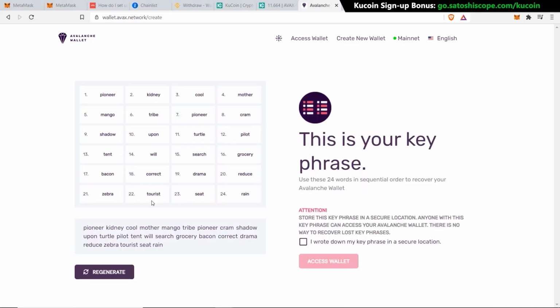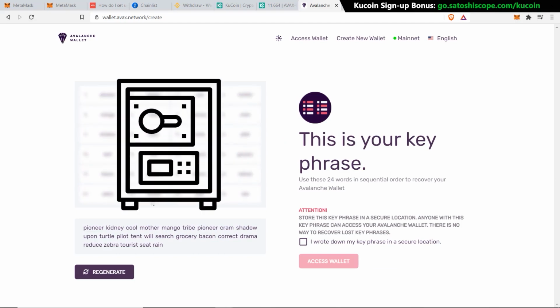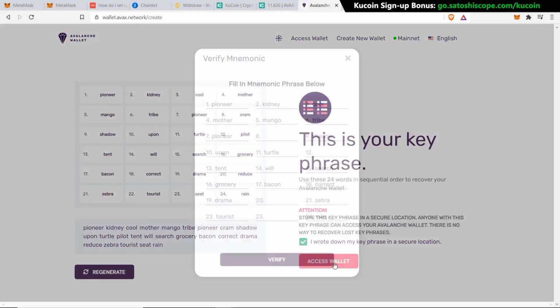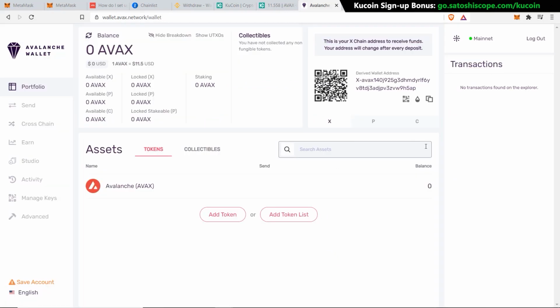And here's the 24 key phrases that you'll have to copy and write down somewhere and keep it safe, as this is essentially your password to recover your account again. If this is lost, then your account will be lost forever as well. So once you've copied that, you can click on this tick here and then click on access wallet. Now you need to fill in the missing words that they ask and then verify. And it will take you to your Avalanche Wallets dashboard.